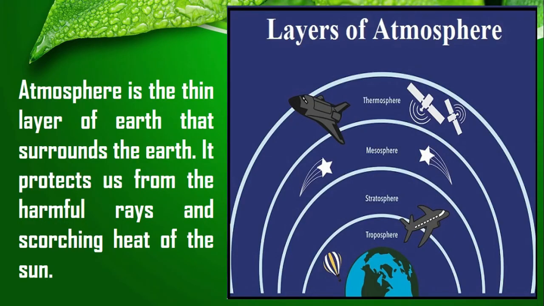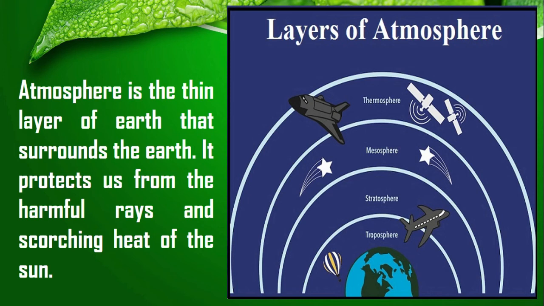Third is atmosphere. Atmosphere is the third domain of the natural environment. It is the thin layer of air that protects our earth from the scorching heat and the ultraviolet rays coming from the sun. The layers of atmosphere we will study in the fourth chapter later on.